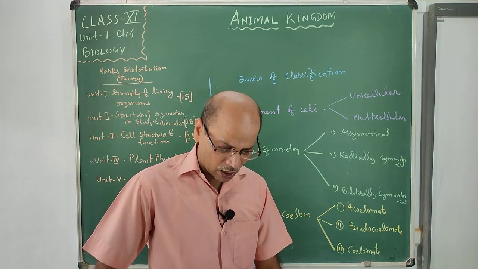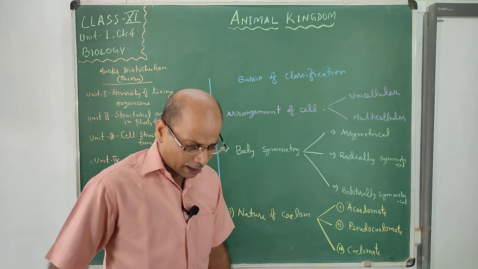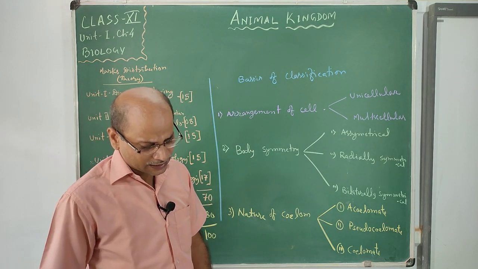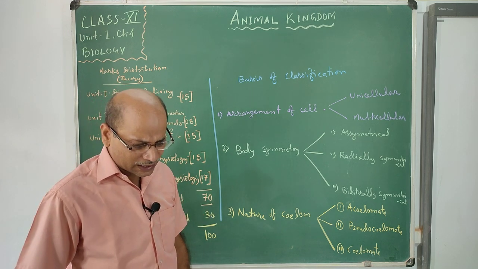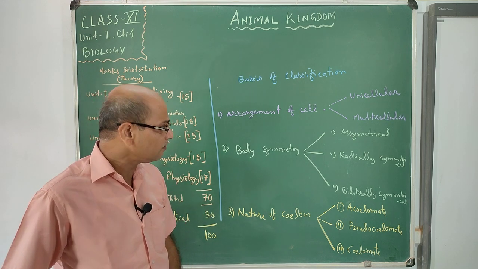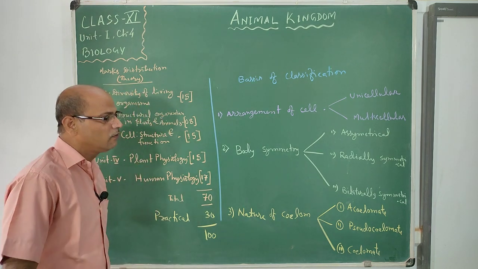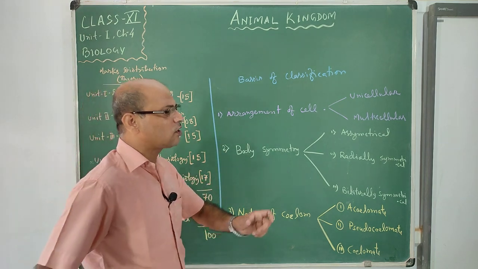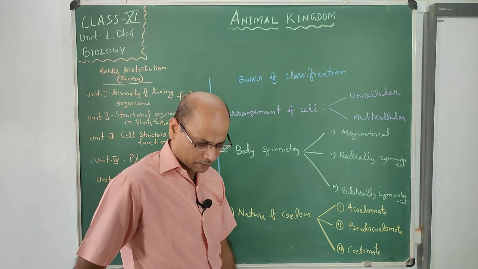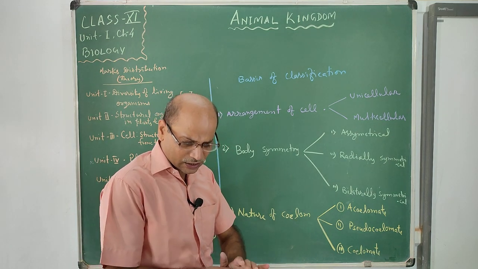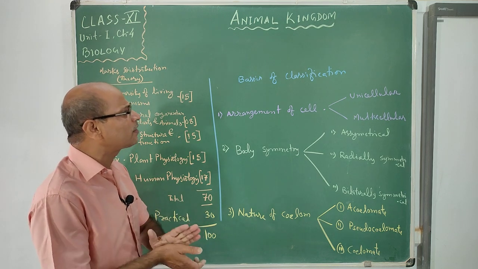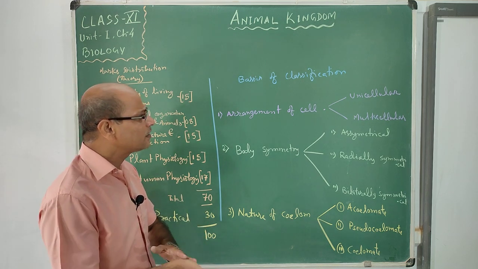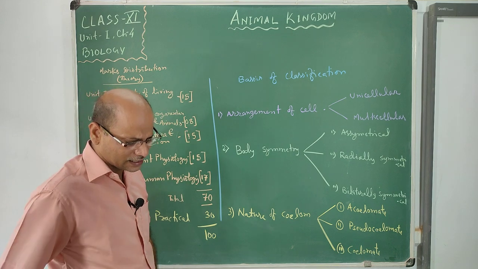Next, the level of organization, habitat, diploblastic or triploblastic nature of their body walls and body segmentation, and finally the presence or absence of notochord. So these features are used as the basis of animal classification, and these are the things we will discuss in this chapter.